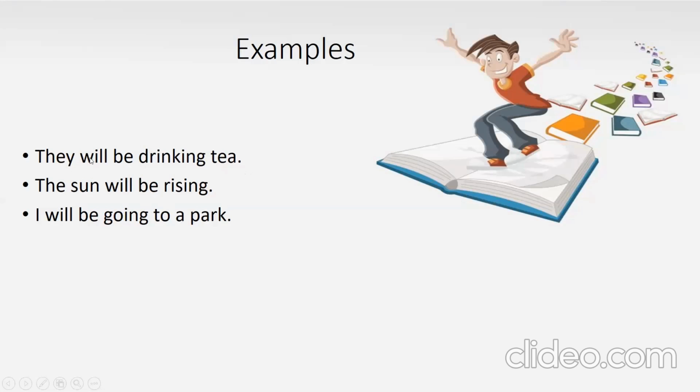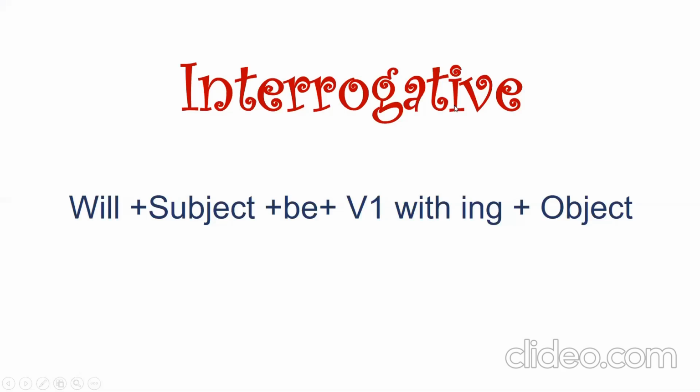You might have noticed that I have used a single helping verb with all the subjects, right? With the singular ones and the plural ones. Okay? Because there is only one helping verb in future continuous tense. So let's see the affirmative and negative and interrogative of this tense. For interrogative, again we will just begin our sentence with will.